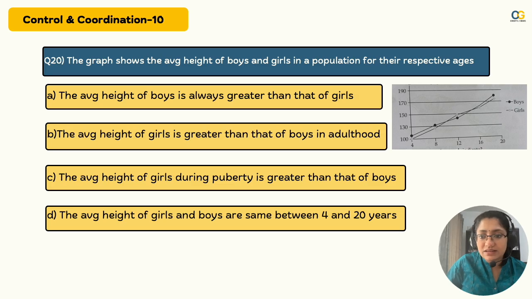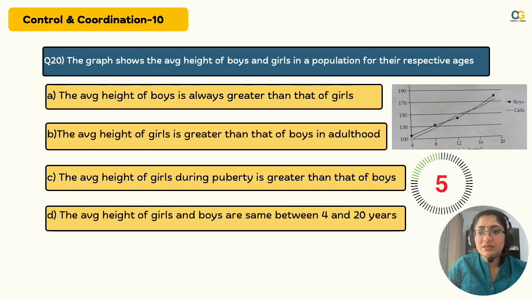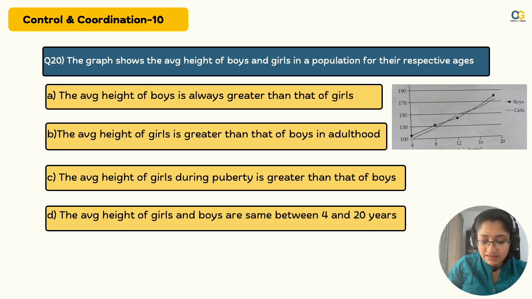The 10th question looks like a little complicated one. Let's see. The graph shows the average height of boys and girls in a population for their respective ages. Think, look at the graph. Some data interpretation going on in this question. Is it maths or science? Yes, so if you see here at 12, which is when the adolescence or puberty period starts, the height of the girls is more than that of the boys. So option C. This is a little tricky data interpretation competency level question. So hope you've got 10 out of 10.